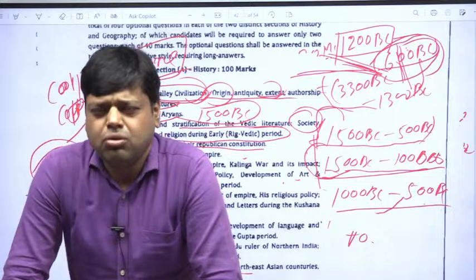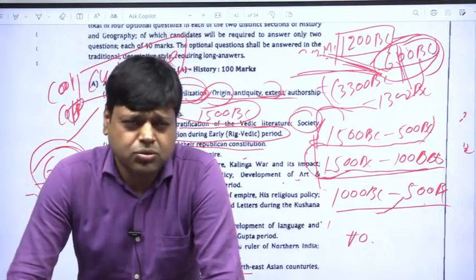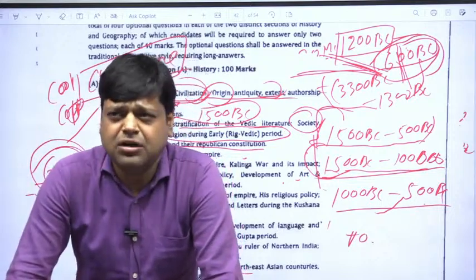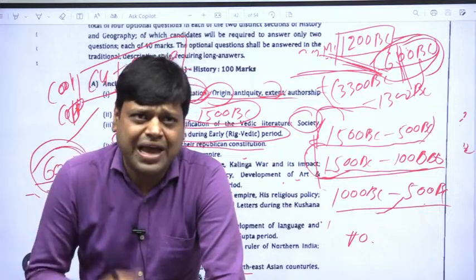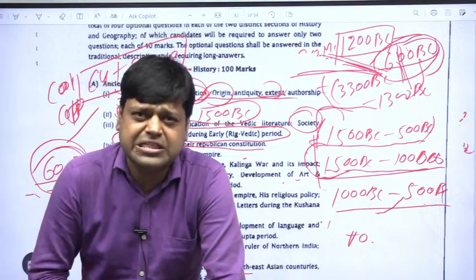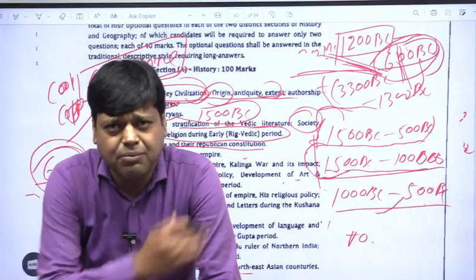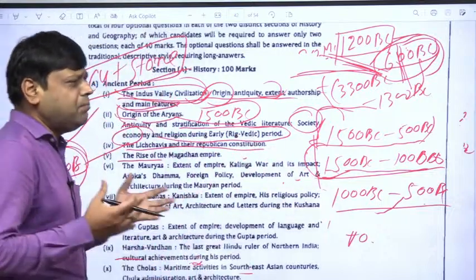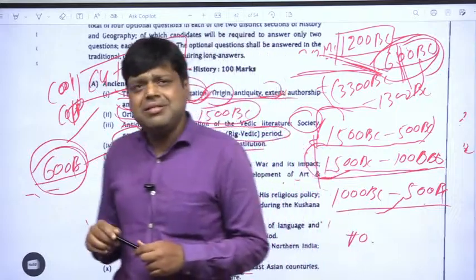Okay, so iron has strength, it has power, so it became very easy to conquer other kingdoms. Iron is strong, so agricultural instruments can also be made from iron. So it helped in the development of society, and urban centers developed.